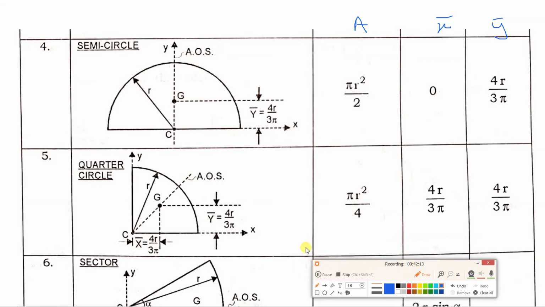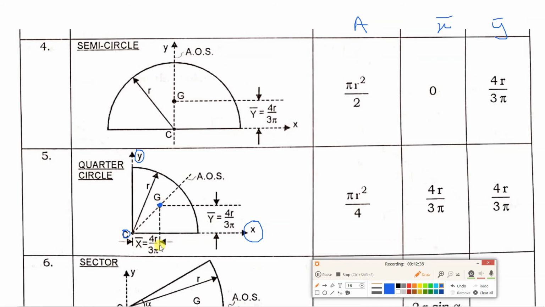Now we'll see the next geometry. This is quarter circle. In case of quarter circle, this is origin O, y axis is over here and x axis is over here. Now centroid of the quarter circle has been located over here. This is centroid. So how to find x bar?